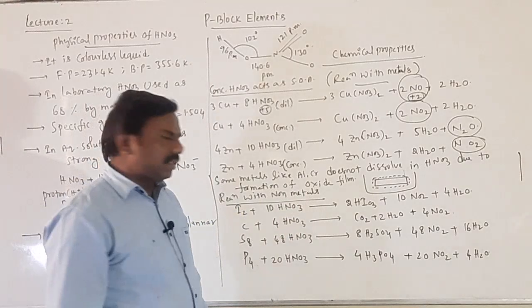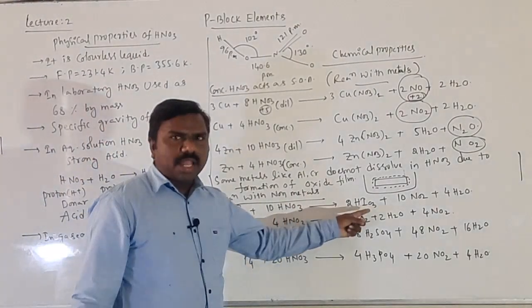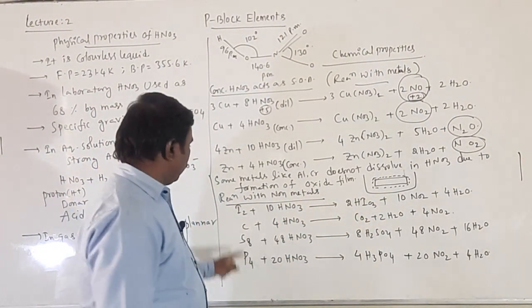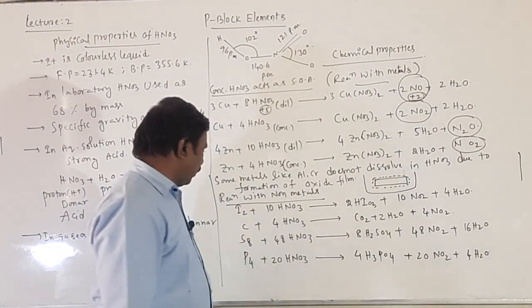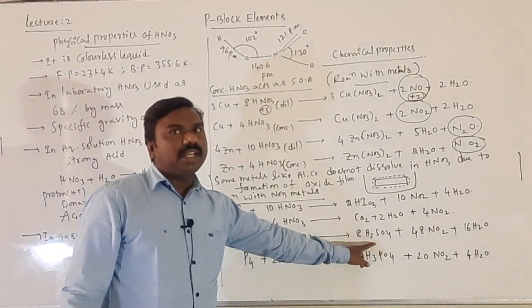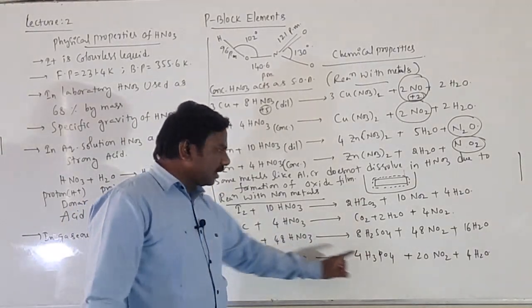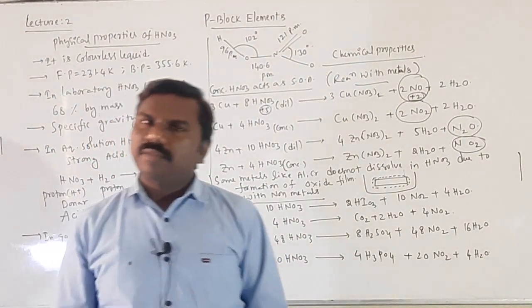Reaction with non-metals: with iodine, iodic acid will be formed. With carbon, carbon dioxide will be formed. With sulfur, sulfuric acid will be formed. With phosphorus, phosphoric acid will be formed.